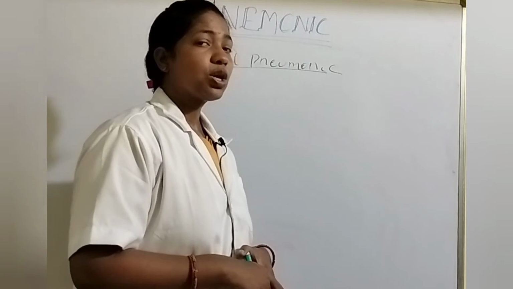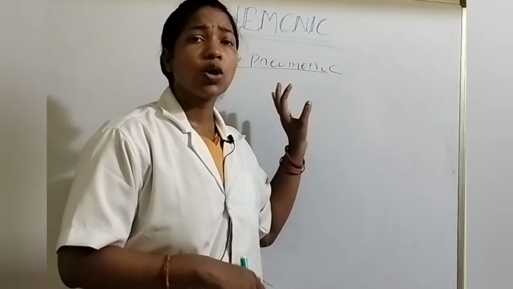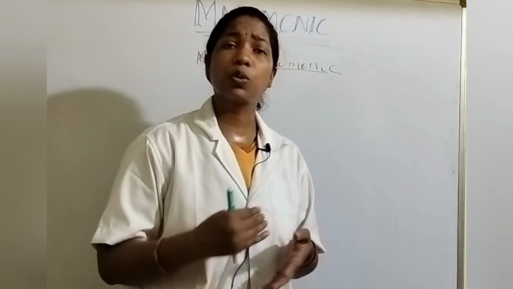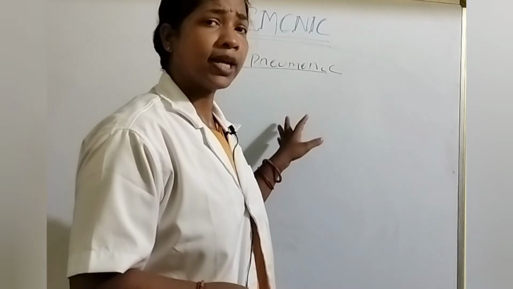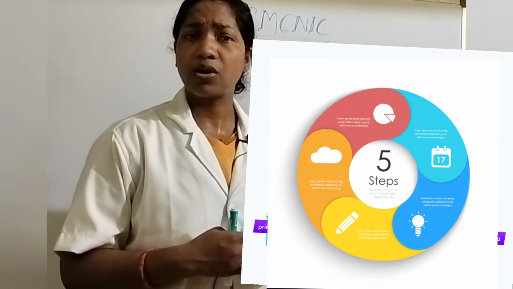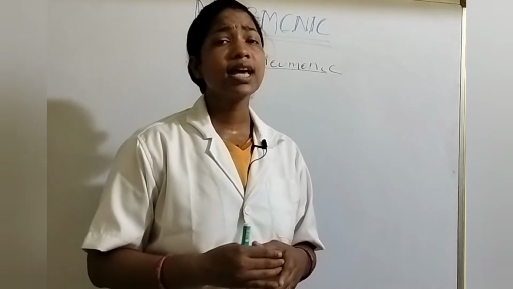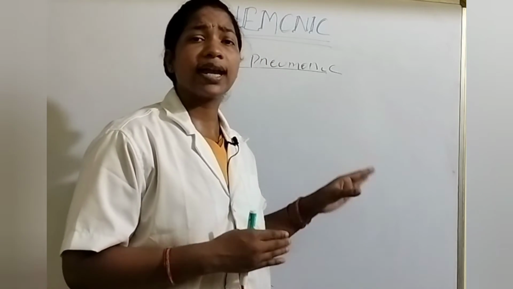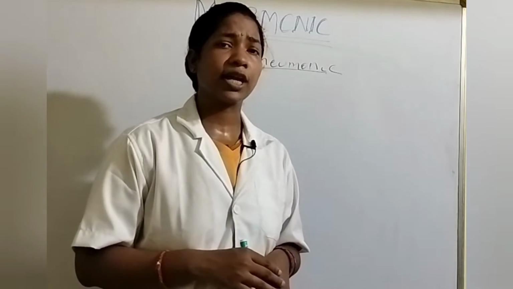Okay, next we should discuss the next type of mnemonic. That is the model mnemonic. Model mnemonic means when we show some representation, and from that representation I get a clue to remember something or get an idea about something. For example, if I show some cycles or flow charts, and from that flow chart or cycle I get some knowledge regarding something, then that is called model mnemonic. That representation is called model mnemonic.